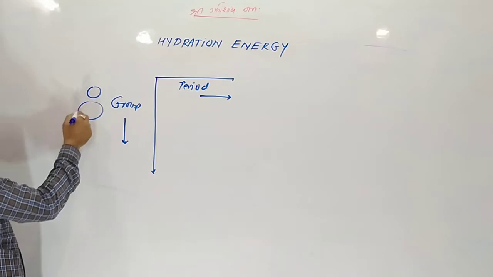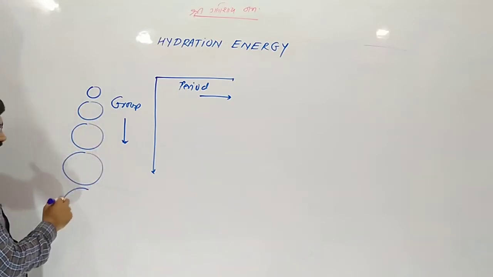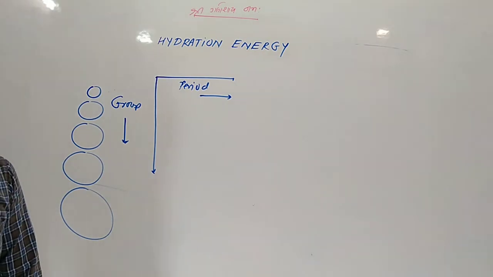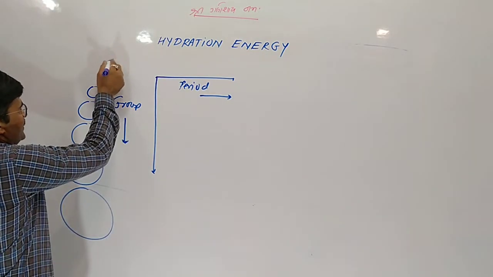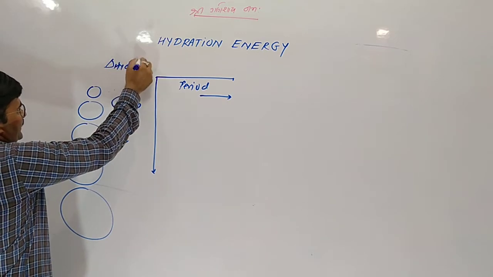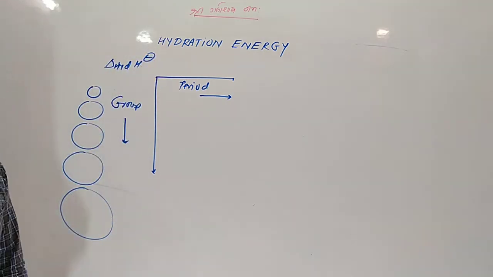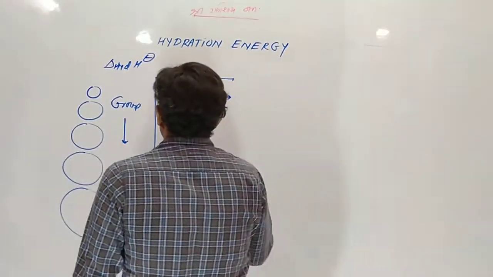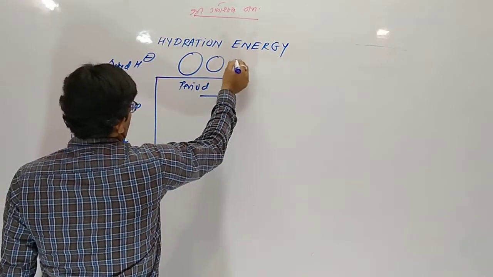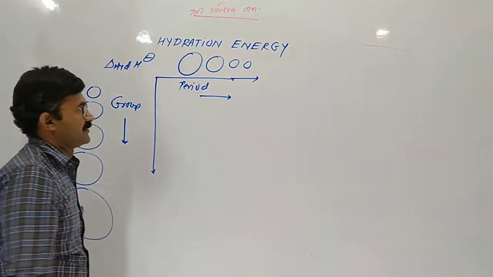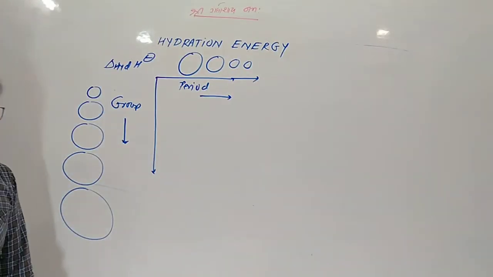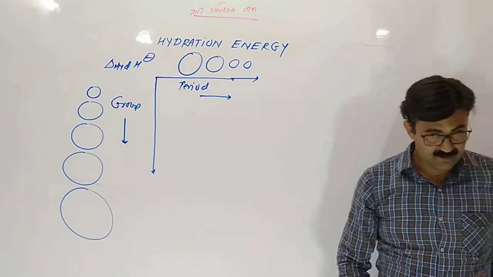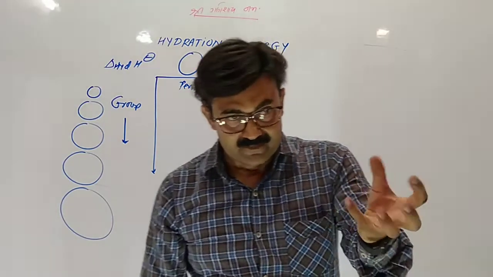In the group, the size of the ion increases, so attraction toward water decreases. So hydration enthalpy decreases from top to bottom in the group, whereas in the period the size of the ion decreases, so it has great attraction toward water molecules, so hydration energy increases.